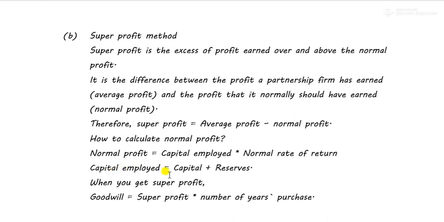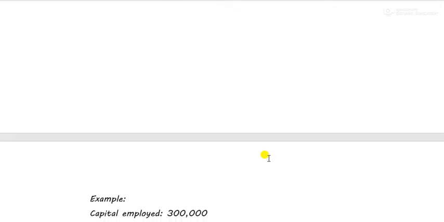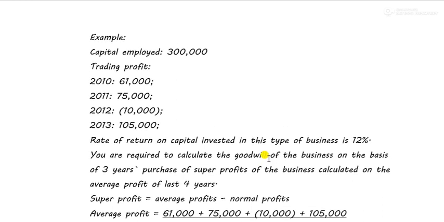However, if they don't provide, then this is the formula: capital plus reserves is equal to capital employed. So copy this whole thing and understand it. So first I told you that goodwill is equal to super profit into number of years purchase. Super profit is equal to average profit minus normal profit, and normal profit is equal to capital employed into normal rate of return. So these are the only three things that you need to know. Now let us solve an example.